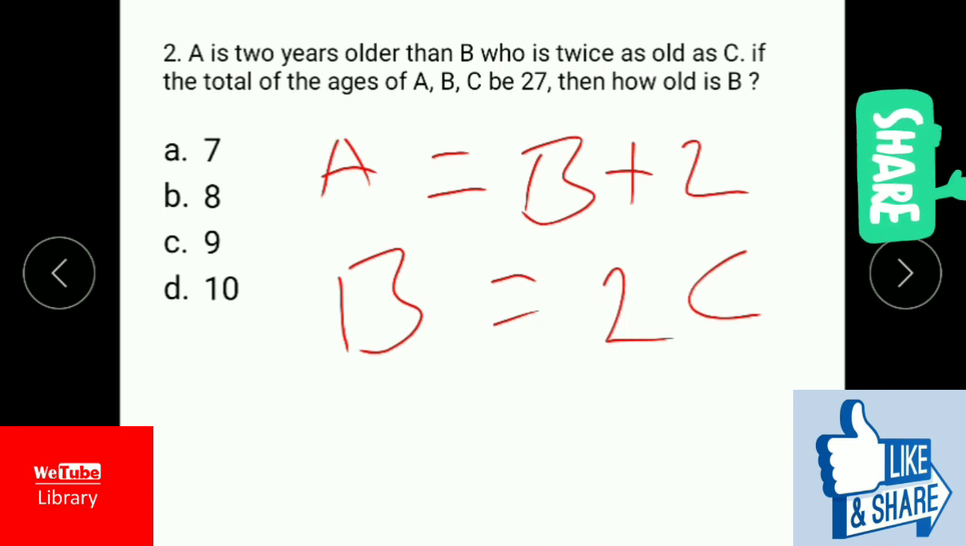Like that, you consider option B, take 8. If B is 8, A will become 8 plus 2, 10. The total of A and B, A is 10, B is 8. Then C is half of B, which is 4. Then how much will you get? 22. It is not right.